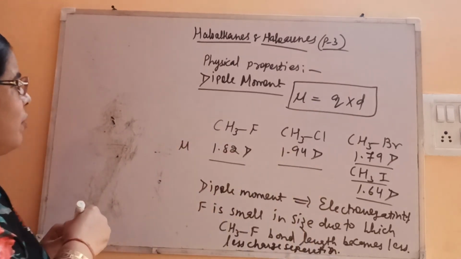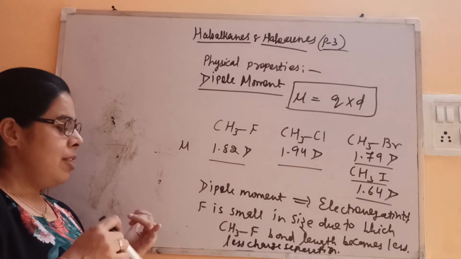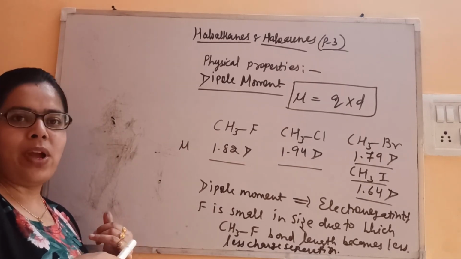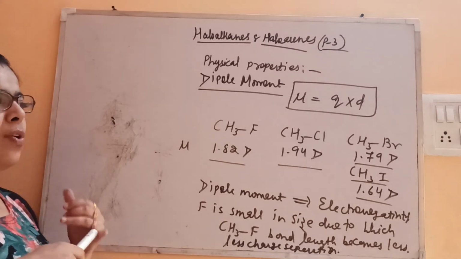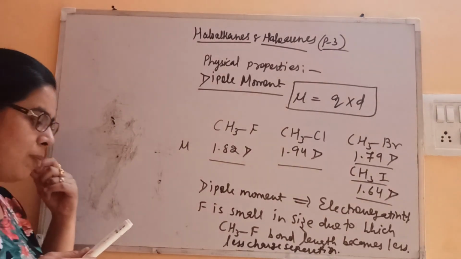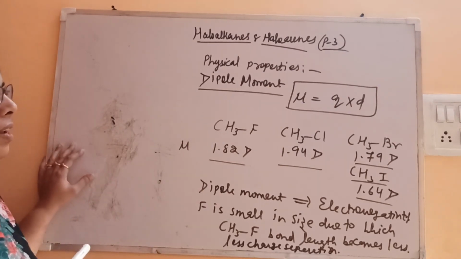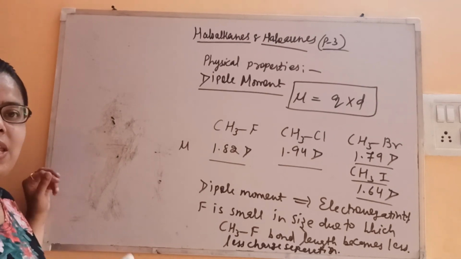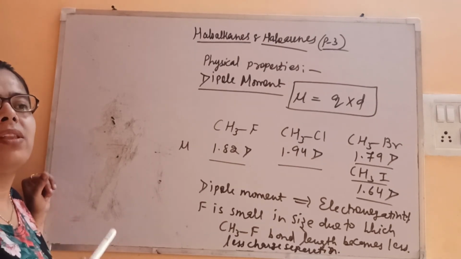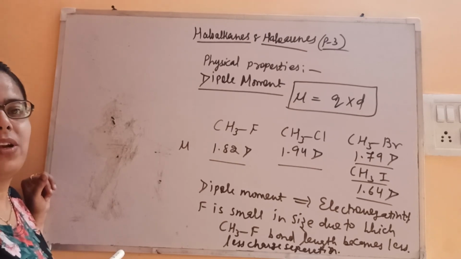So this is all about the physical properties of the haloalkanes that we have seen. The main properties are boiling point, then the dipole moment, and the next is solubility. All these will come in the form of reasoning questions. So I hope all these properties are clear to everyone. Again, if it is not clear, watch it again and please try to clarify your concepts related to 11th standard. That is very, very important.